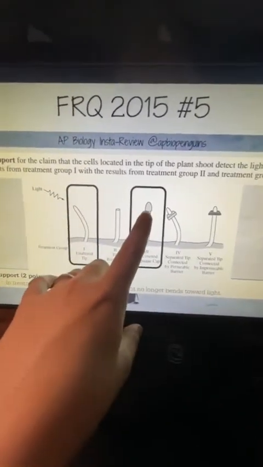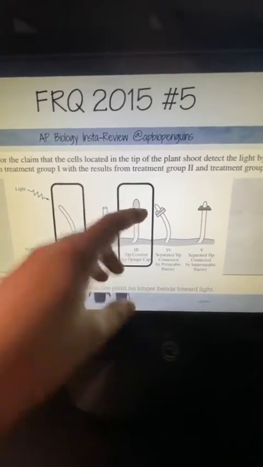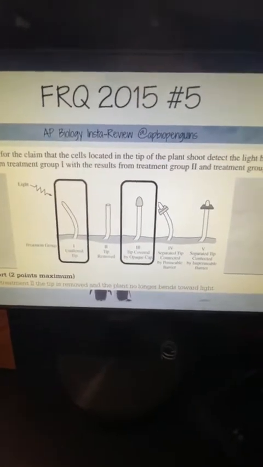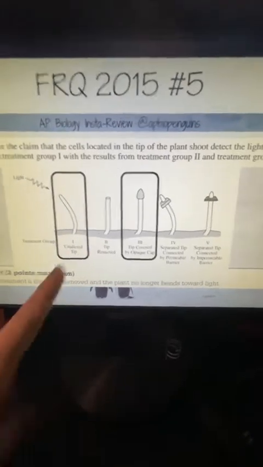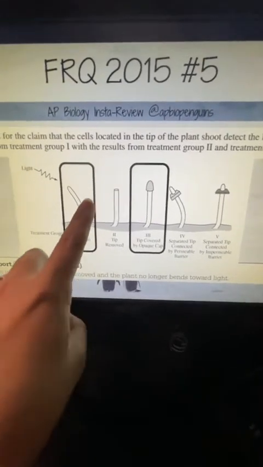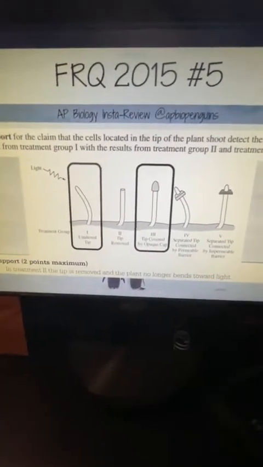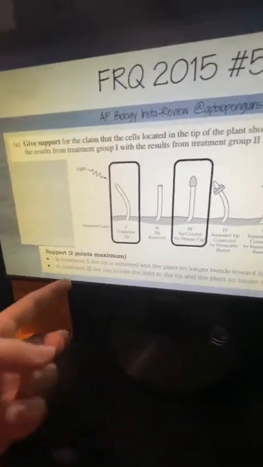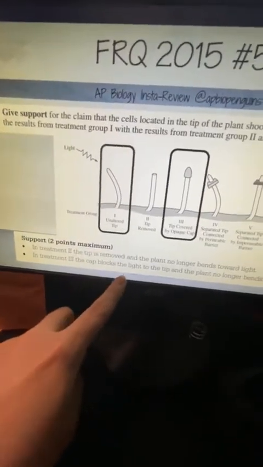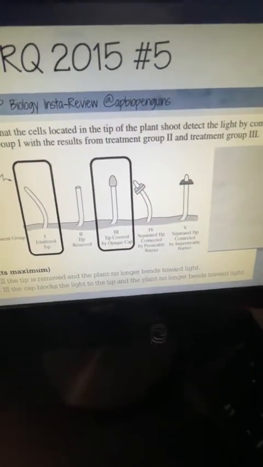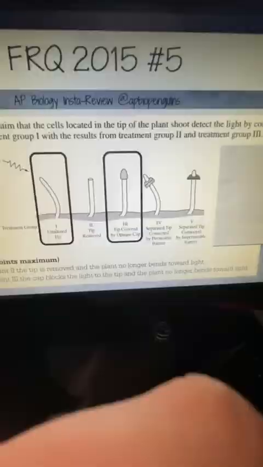Okay. So now here, I didn't cut off the top. I just covered the top with something that allowed it to not reach the light. So again, what is the difference? If it's uncovered, it grows toward the light. If it's covered, it grows straight up. Boom. There is our point. So treatment 3, the cap blocks the light from the tip and the plant no longer bends toward the light. It grows straight up. Y'all, we literally just looked at a picture and got 2 points from looking at a picture. Take those points and run with them.